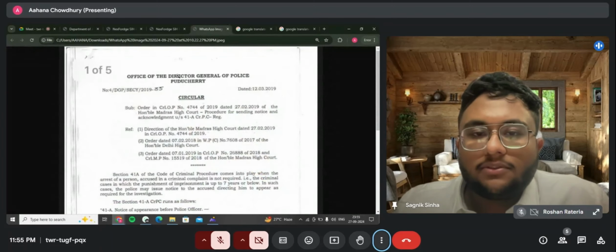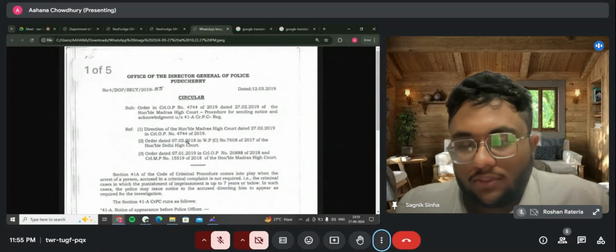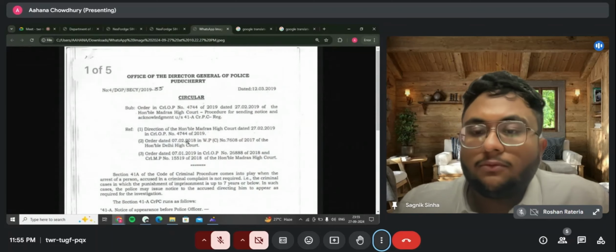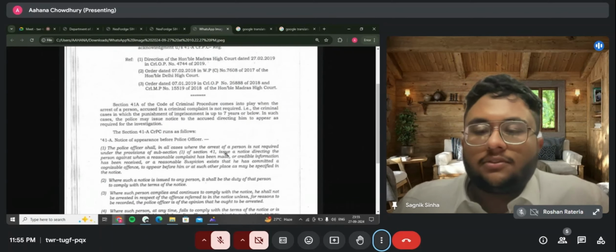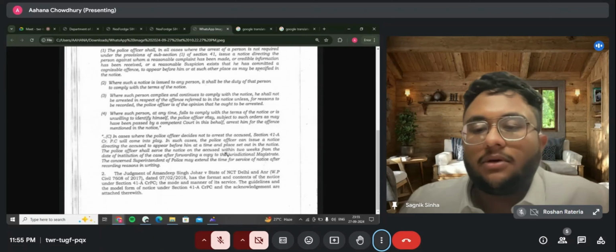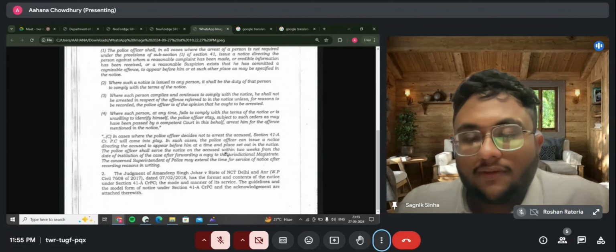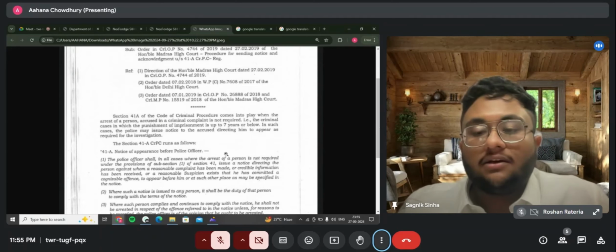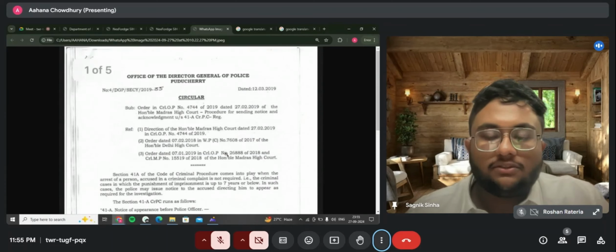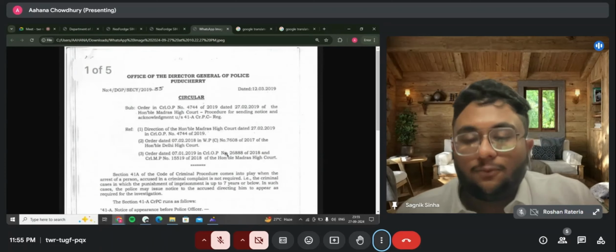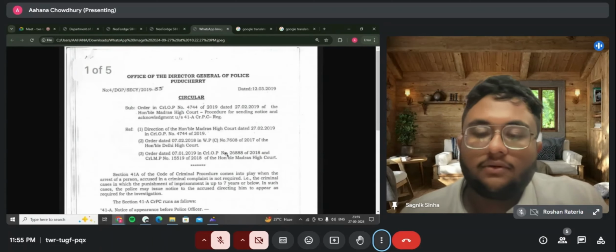For example, a person has received this 41A notice. For those of you who don't know what a 41A is, it's basically a summons when a person is implicated in some crime, and the police officials feel that he or she does not need to be arrested at this moment. They need to be called up for questioning. So this notice is sent to them at their home addresses.